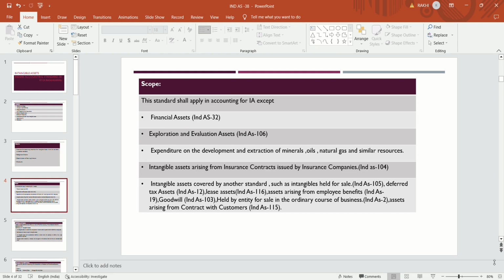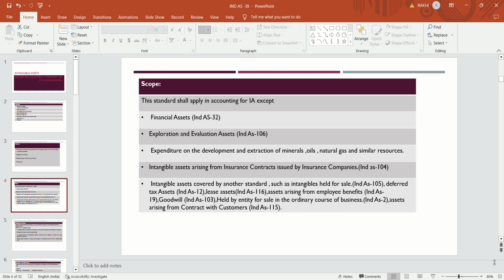So these kinds of intangible assets arising from insurance contracts are out of the scope of Ind AS 38, because there is a separate standard for them. Then there are intangible assets which are covered by another standard, such as intangible assets held for sale. There is a separate standard for that, Ind AS 105.